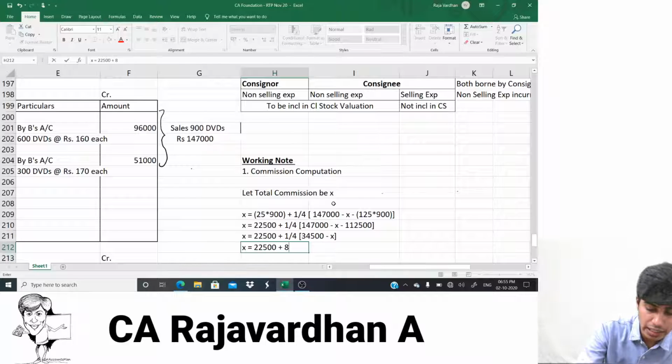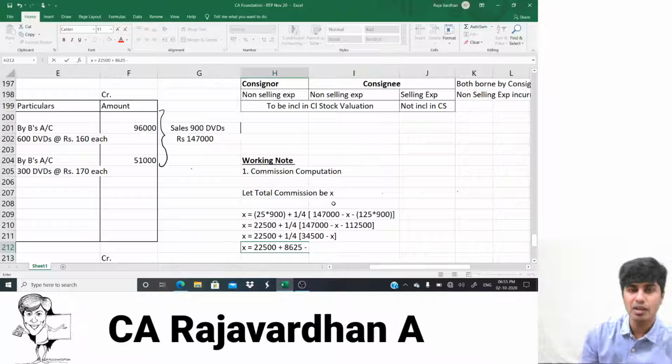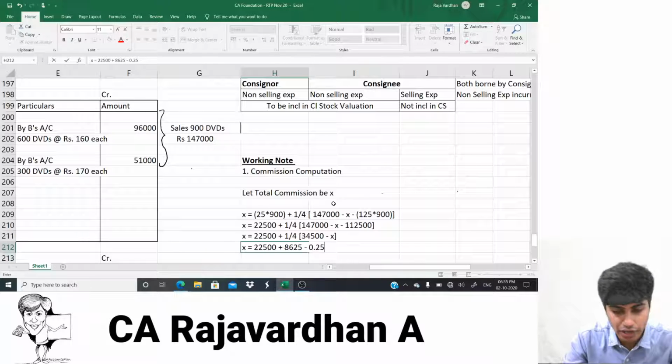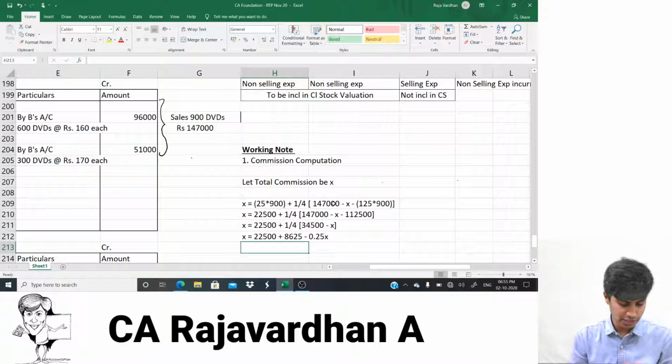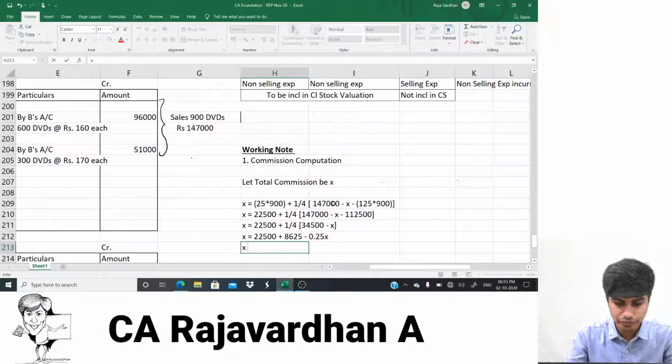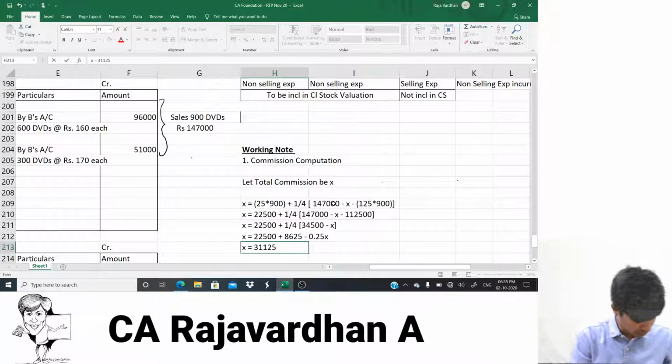So I'll write 8,625. Minus sign will prevail. 1 divided by 4 is 0.25, so it will be 0.25x. That's it. I've opened all the brackets now. Now let me add 22,500 plus 8,625. So 22,500 plus 8,625 comes to 31,125. Just check once.